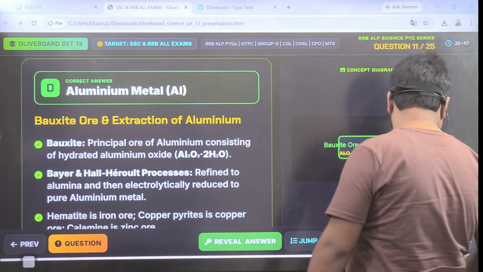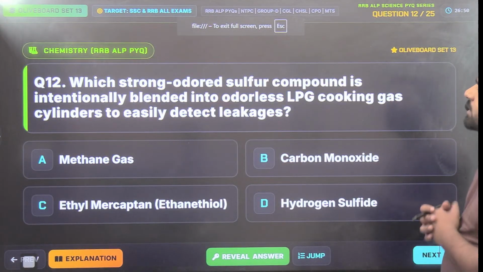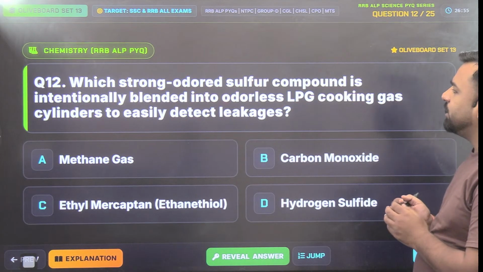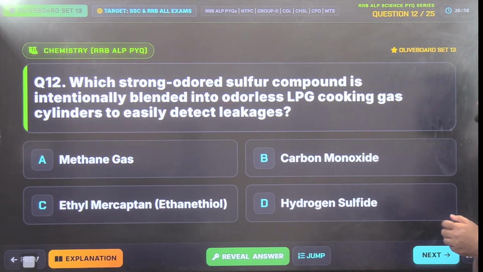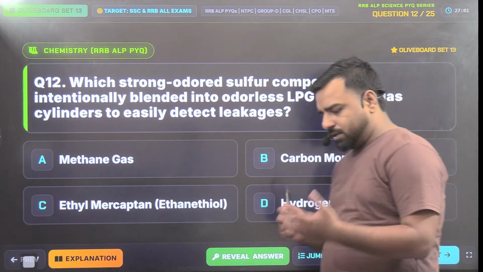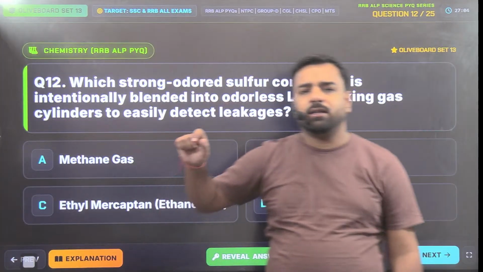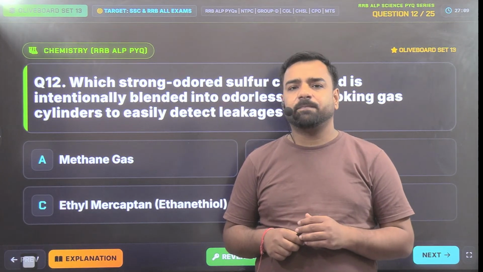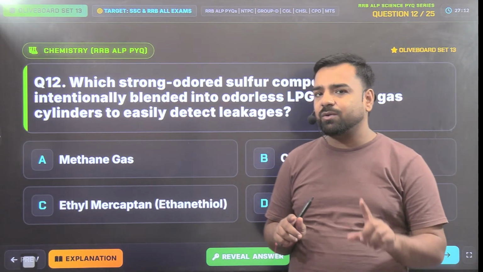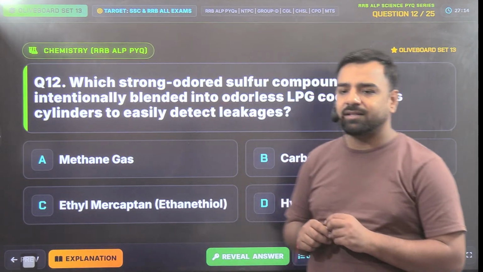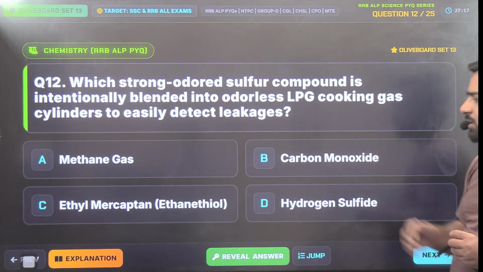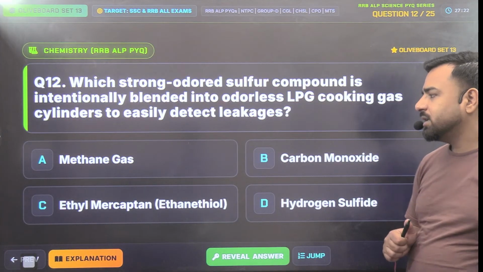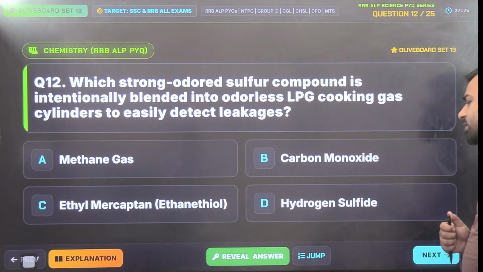Now the question is, which strong odored sulfur compound is intentionally blended into odorless LPG cooking gas cylinders to easily detect leakages? It's very common that by mistake, if we keep the knob of that gas stove open, we feel some sort of smell, which lets us know, oh, so the LPG is leaking here. So guys, which among the following options is helping in that detection? Is it methane gas? Is it carbon monoxide? Is it ethyl mercaptan, or is it hydrogen sulfide?